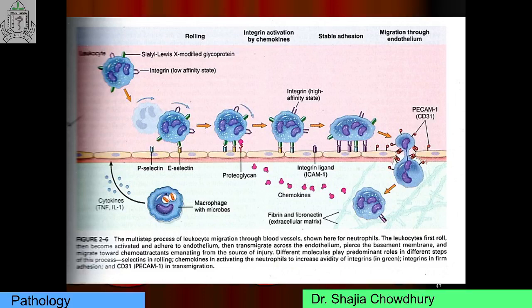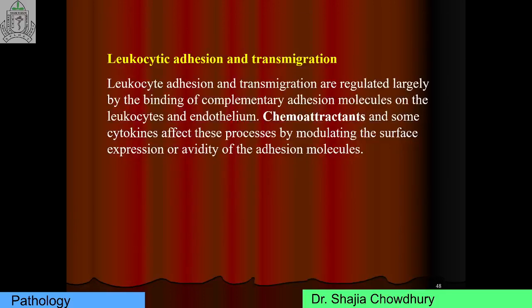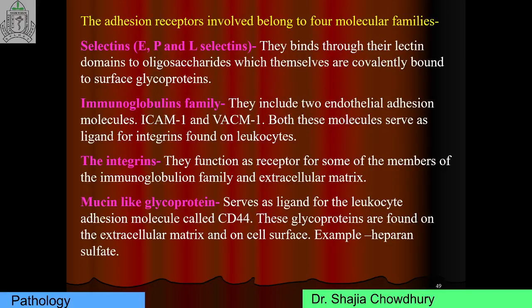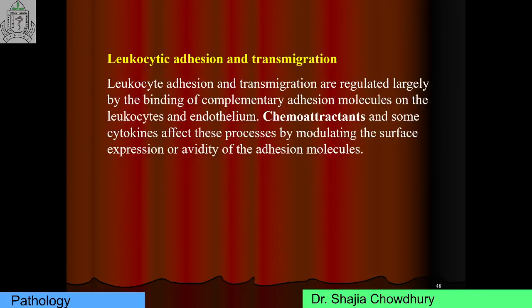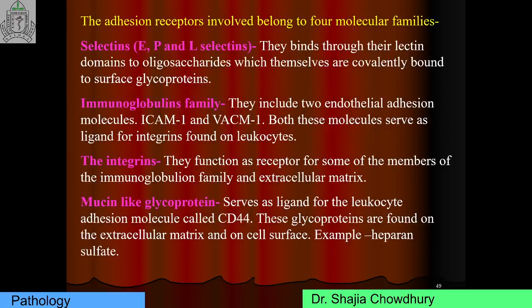Before discussing transmigration and adhesion, I want to discuss some adhesion molecule receptors. Leukocyte adhesion and transmigration are regulated largely by the binding of complementary adhesion molecules on the leukocytes and endothelium. Chemoattractants and some cytokines affect this process by modulating the surface expression or avidity of the adhesion molecules. There are a variety of adhesion molecule receptors. Of these, four are important.